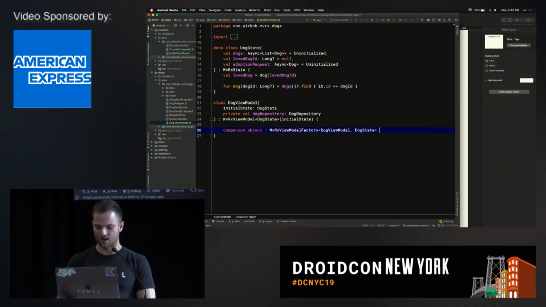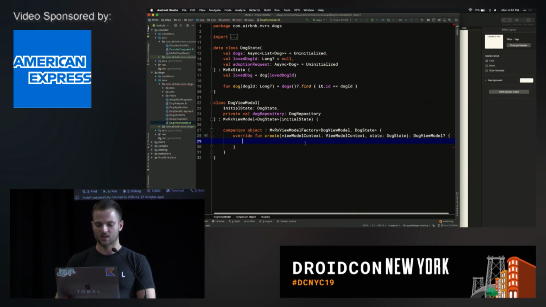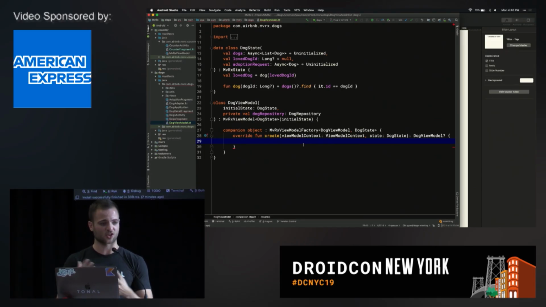So it's generic on the viewModel and the state, and there's one of two functions you can implement on it, called create. So this is a function that gives you two things: initial state and something called the viewModel context. Now, viewModel context gives you access to the scope of wherever your viewModel is trying to be created from. So if it's an activity viewModel, you'll get your activity and your application. If it's a fragment viewModel, in addition to those two, you will get the fragment it came from, the fragment arguments it has, and those two. I'll show you fragment arguments in a second.